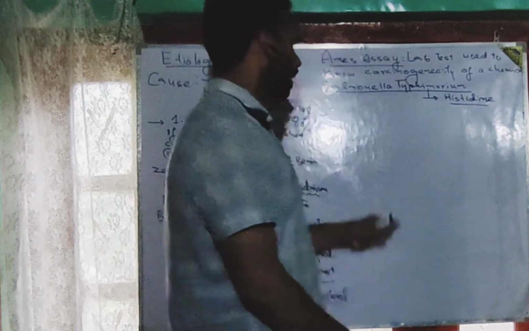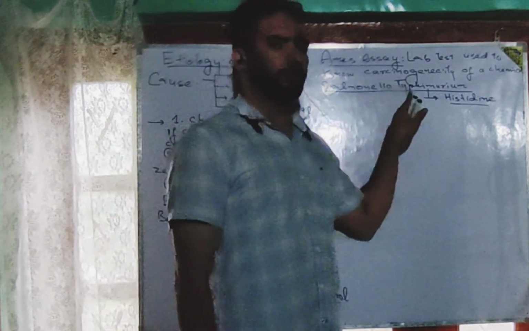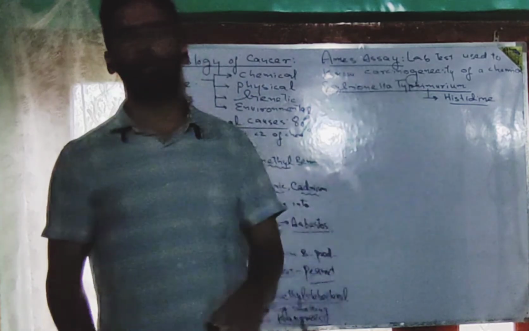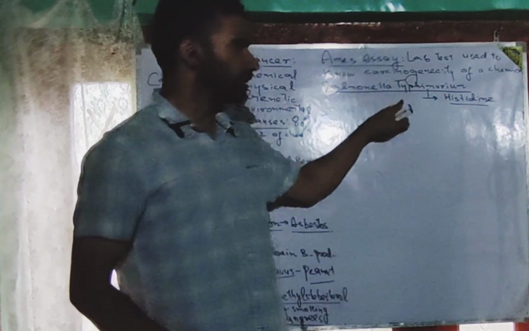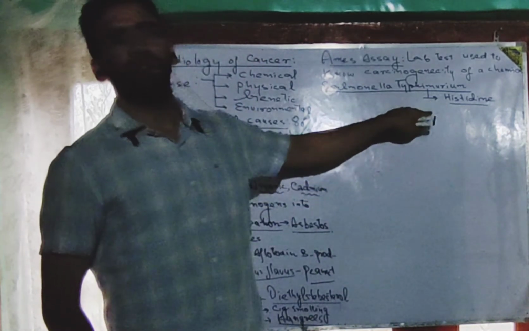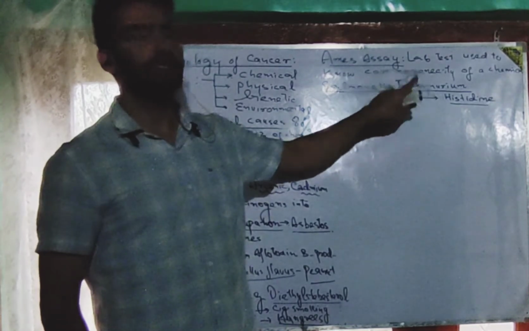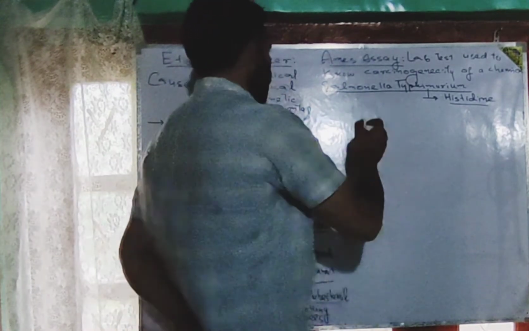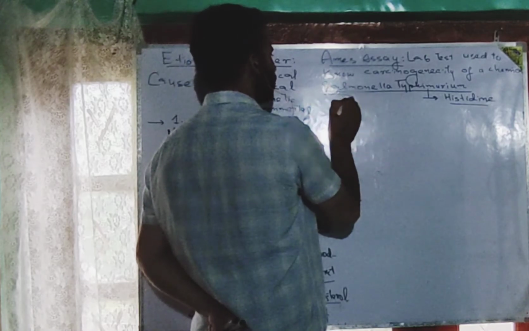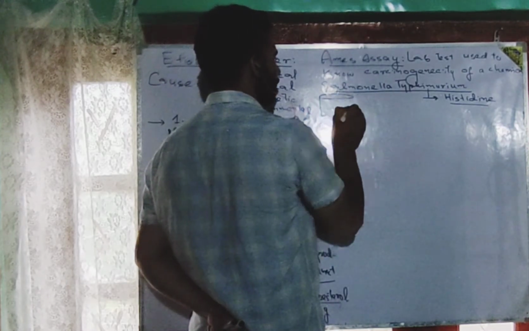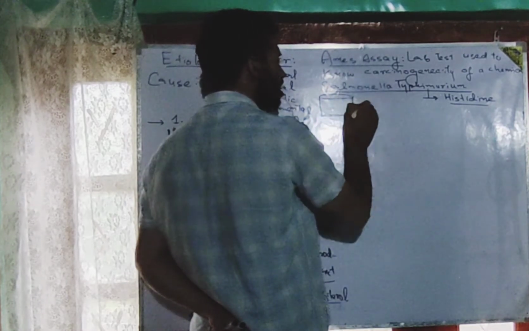Listen, Salmonella typhimurium, which is roughly called S. typhimurium, this very bacterial strain does not have the ability to synthesize what? To synthesize histidine.